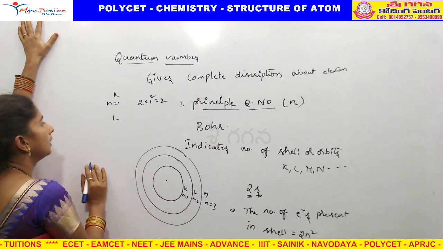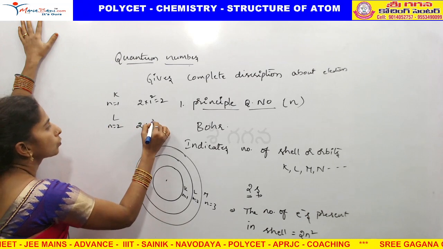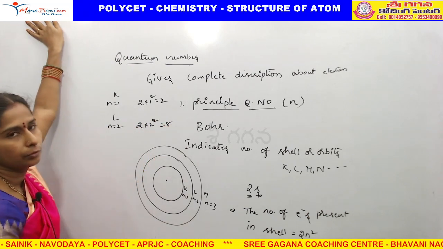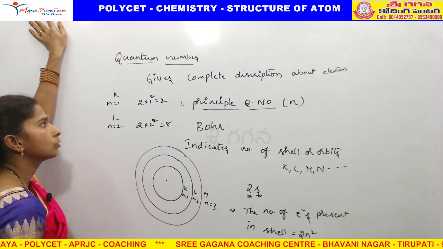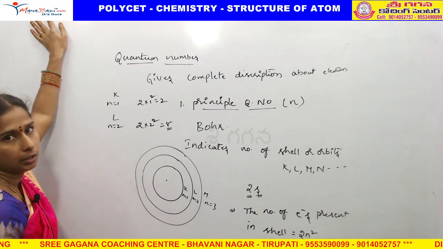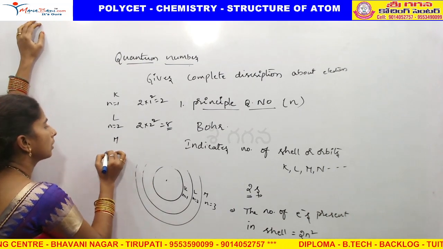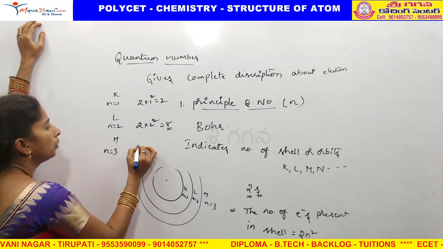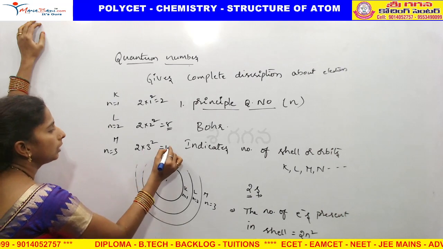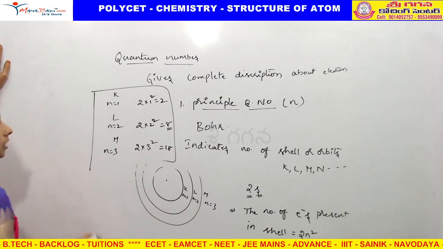In the L shell, n is equal to 2. 2 into 2 square; 2 square means 4; 4 into 2 is 8. So in the L shell, how many electrons can it accommodate? 8 electrons. And the M shell, n is equal to 3. 2 into 3 square; 3 square means 9; 9 into 2 is 18 electrons. Like that, we can find out the number of electrons in a shell.